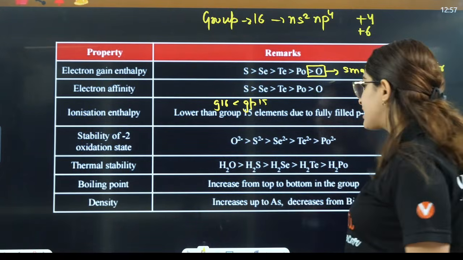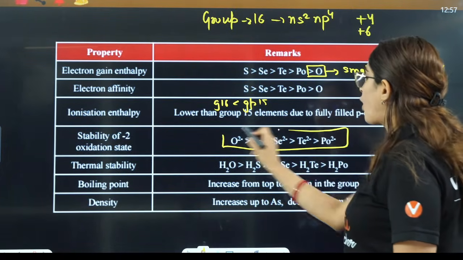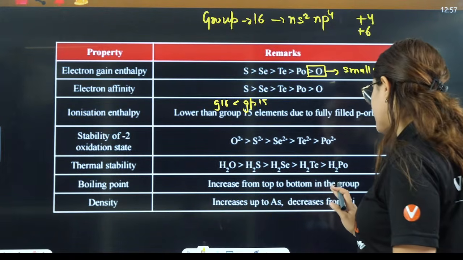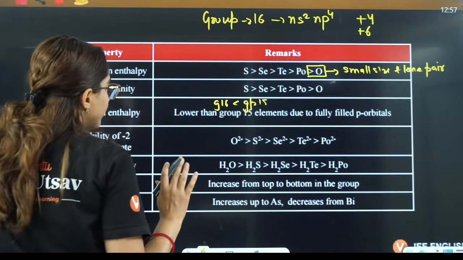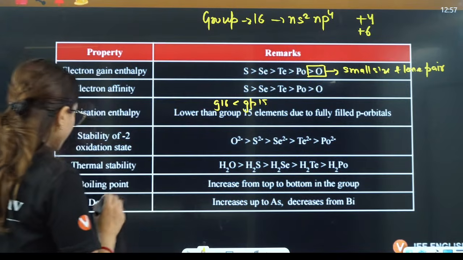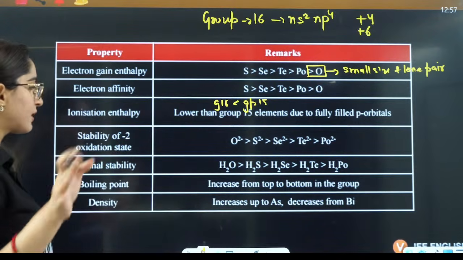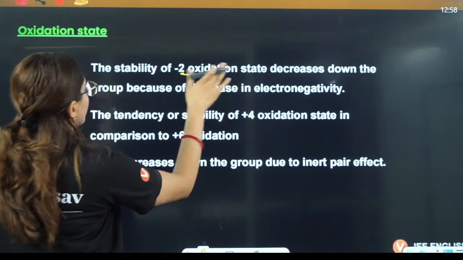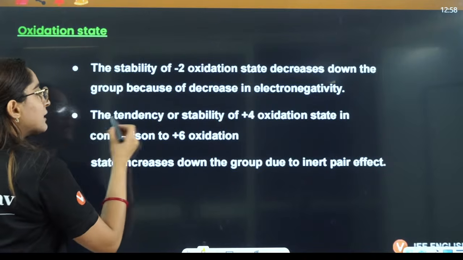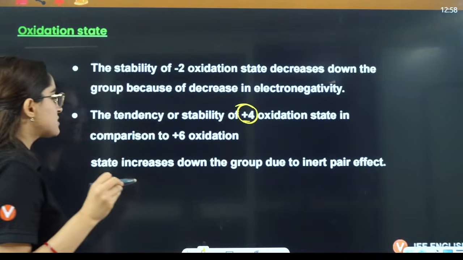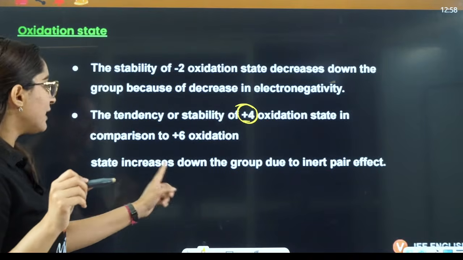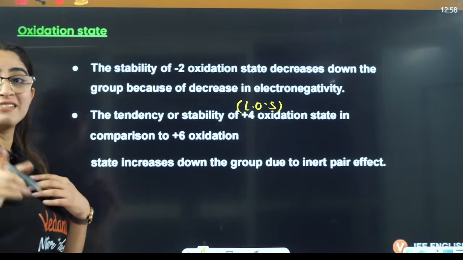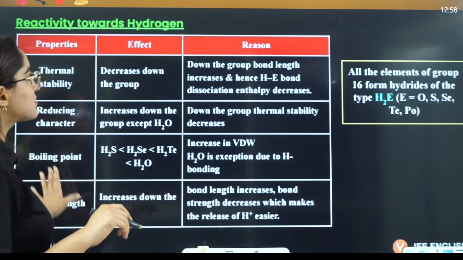So -2 oxidation state stability is there, because of the electronegativity here. Thermal stability, I'll talk about it here, wait a minute. Boiling point, firstly, increases from top to bottom; density increases up to arsenic, then decreases to bismuth. Now the -2 oxidation state decreases down the group because of decrease in electronegativity. The tendency or stability of the +4 oxidation state compared to this state increases down the group. Now this is the lower oxidation state. Lower oxidation state always increases in stability down the group.